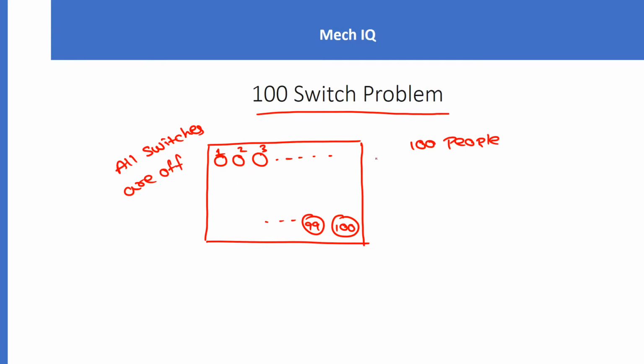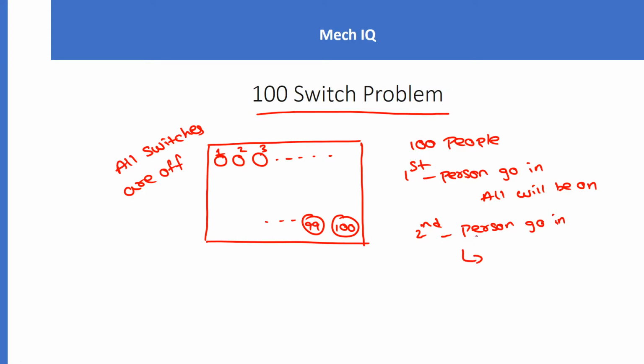So the first person goes in, he'll press all the switches because all the switches are multiples of 1. So after the first person goes in, all switches will be on. Next the second person goes. What will he do? He'll press each and every switch that is a multiple of 2. So he'll press 2, 4, 6, 8 and so on till 100.